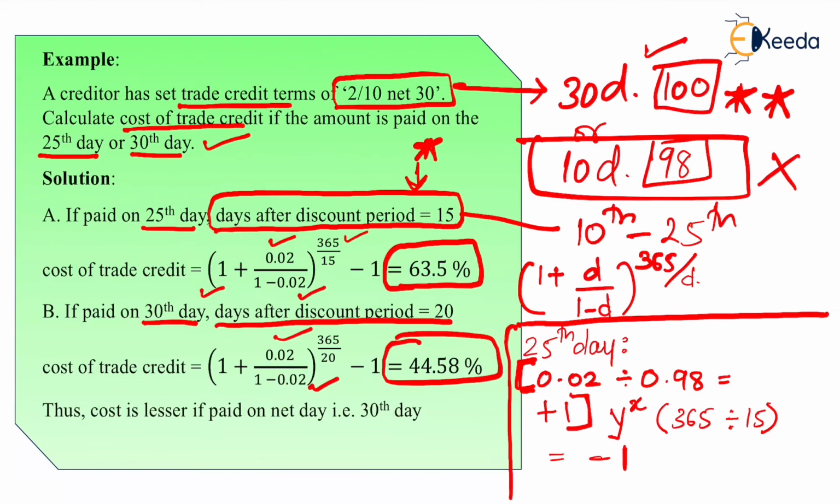Thus, cost is lesser if paid on net day, that is 30th day. This is Banya logic. If I have the option to pay on 25th or 30th day, I will definitely pay on the 30th day. So we are just proving it: if I pay on 25th day, the cost of not taking the discount is 63.5% annualized. If I pay on 30th day, the cost of not taking the discount is a little lesser, which is 44.58%.